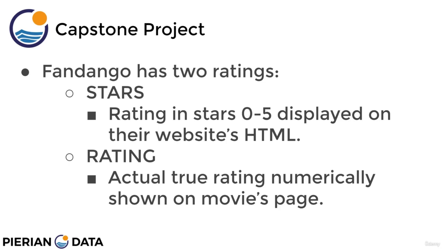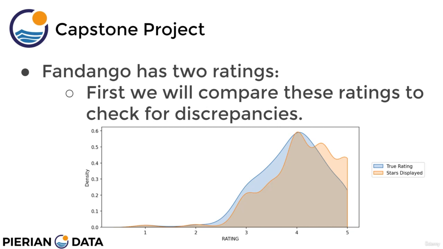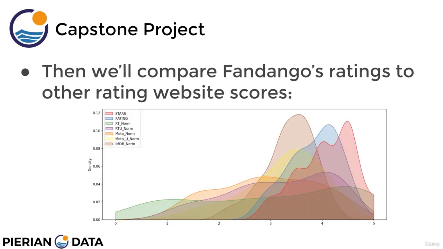So what that means is they may be showing someone a 4.5-star visual rating when they fill up the star meter, but in the background, maybe it's just a 4.3 that they happen to round up. So first what we're going to do is compare the true numerical ratings that Fandango holds on its backend against what it actually displays to users. And then we'll see if there's any discrepancies there. Then we're going to compare Fandango's ratings to other rating websites such as Rotten Tomatoes or Metacritic and see if there's a skew towards rating movies with higher ratings.